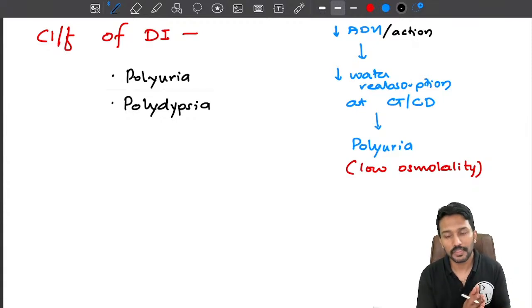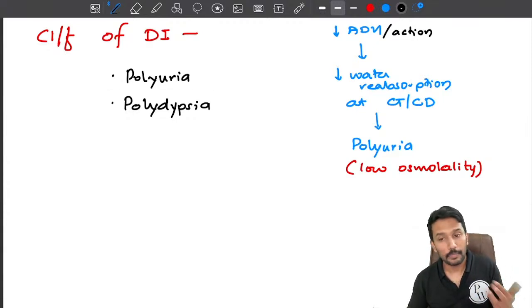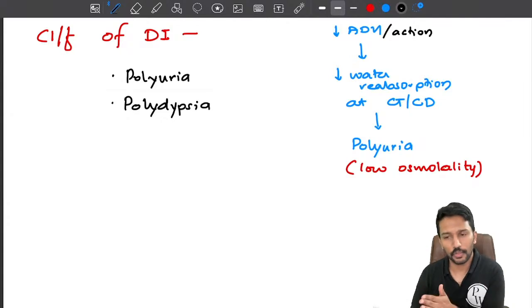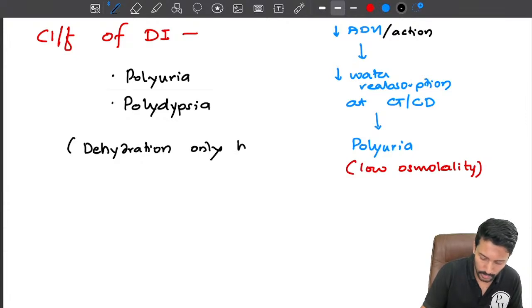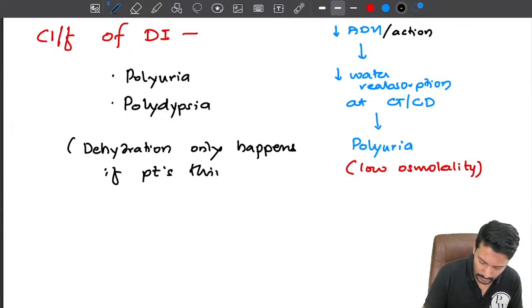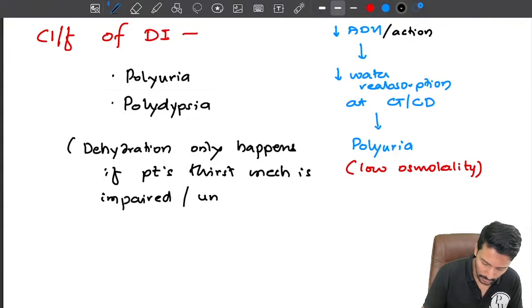Now, can this patient develop hypotension because they have polyuria? The answer is no. As long as your thirst mechanism is intact and you are able to drink water, you won't develop hypotension. Dehydration only happens if the patient's thirst center is affected, or thirst mechanism is impaired, or he is in a situation where he is unable to drink water. Otherwise, dehydration is not a feature of diabetes insipidus.